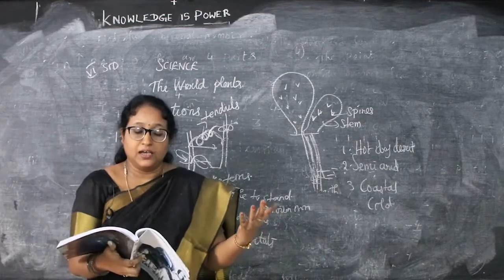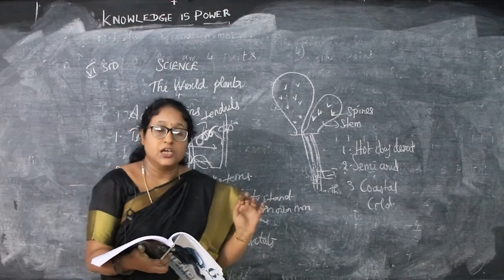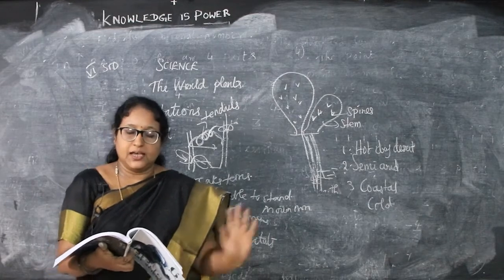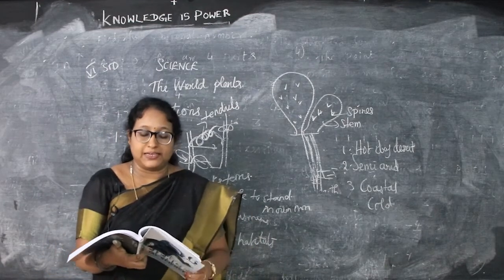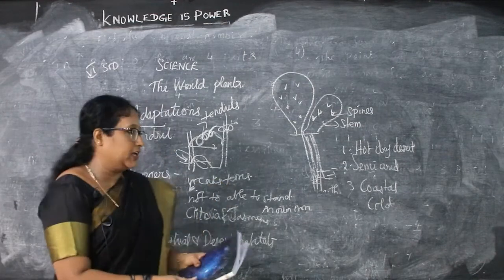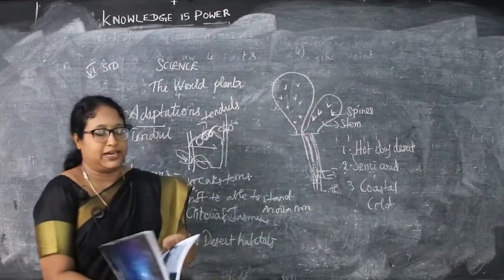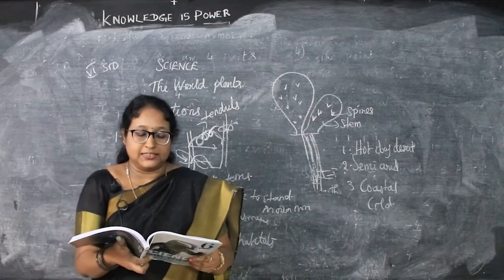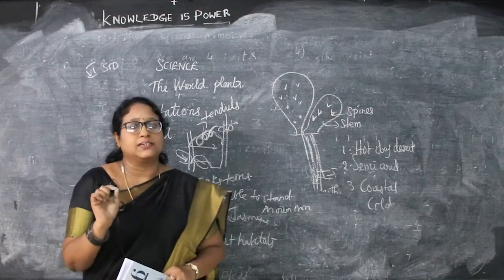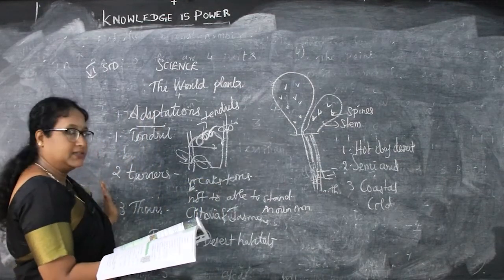Thorns are nothing but the woody or modified points, the sharp pointed structures called thorns or spines, which are used for defensive purpose. For example, leaf apex and margins are modified into thorns. For example, in opuntia, the leaves are modified into spines. Then in bougainvillea, the stem has sharp thorns. So what are the adaptations? Tendrils, twiners and thorns.